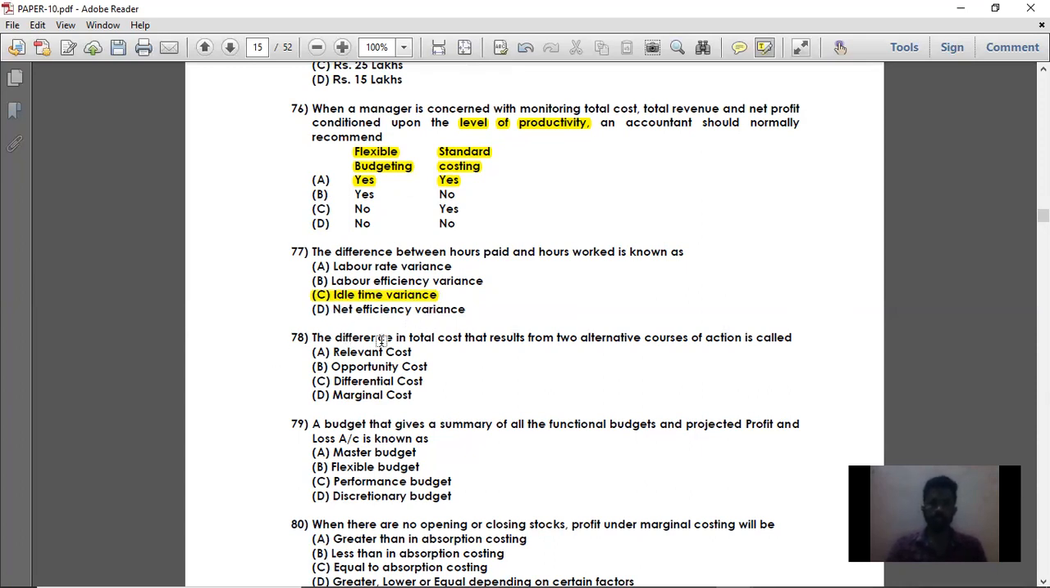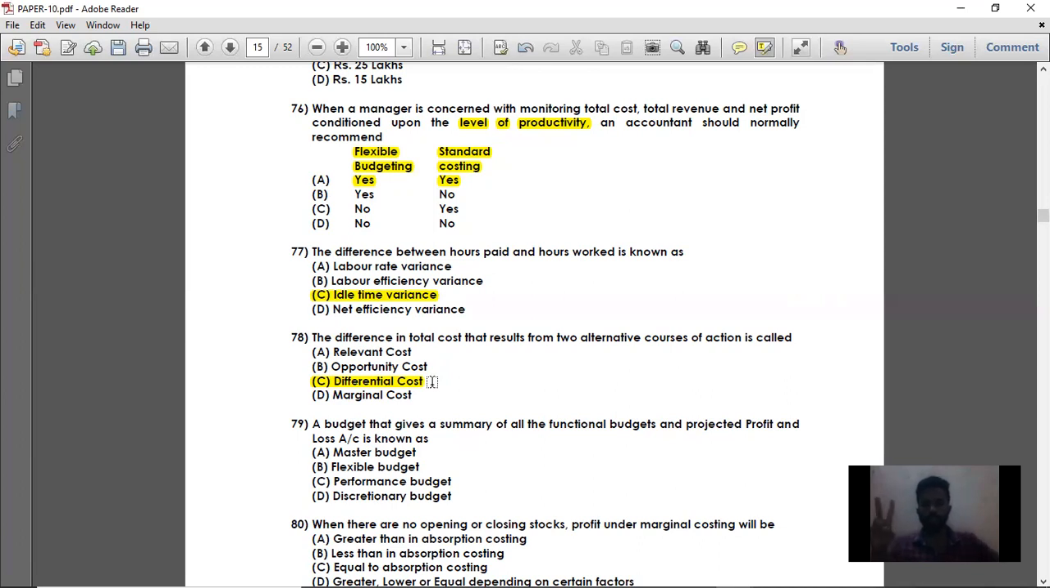So next, question number 78. The difference in total cost that results from two alternative courses of action is called differential cost. So if I'm going for a make or buy decision, you know what is make or buy decision? Suppose I'm producing mobile phones. For that mobile phone's SIM card slot, if I want to make it in my own production itself, then I can go for the make option. Whereas if I want to purchase the SIM card slot from another mobile production company, then it is called the buy option, buying from the outside market.